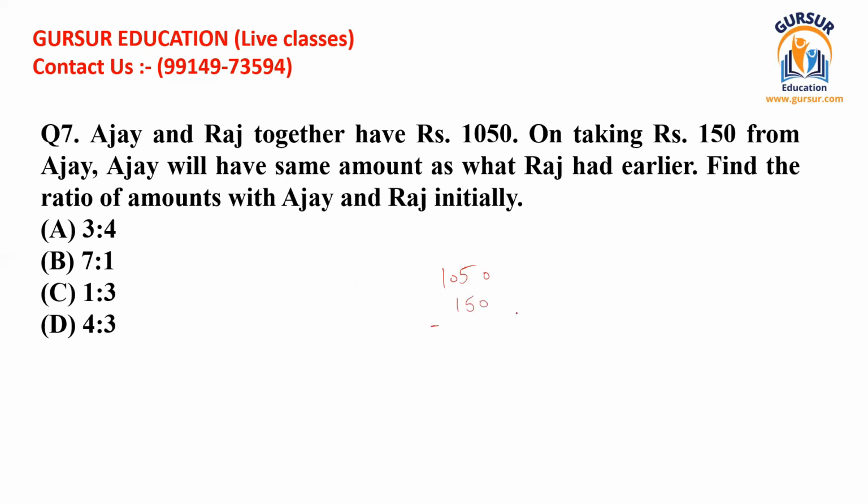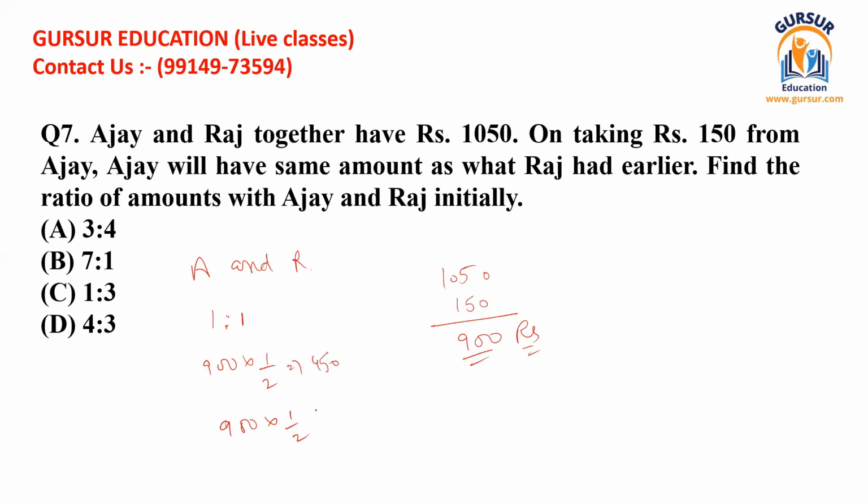So if we take 150 from A, that means if we reduce from 1050 the amount of 150, then we are left with 900 rupees. That 900 rupees is possessed by A and R equally. That means the ratio between the holding of A and R is 1:1. That means A is holding 900 multiplied by half, and R is also holding 900 multiplied by half.